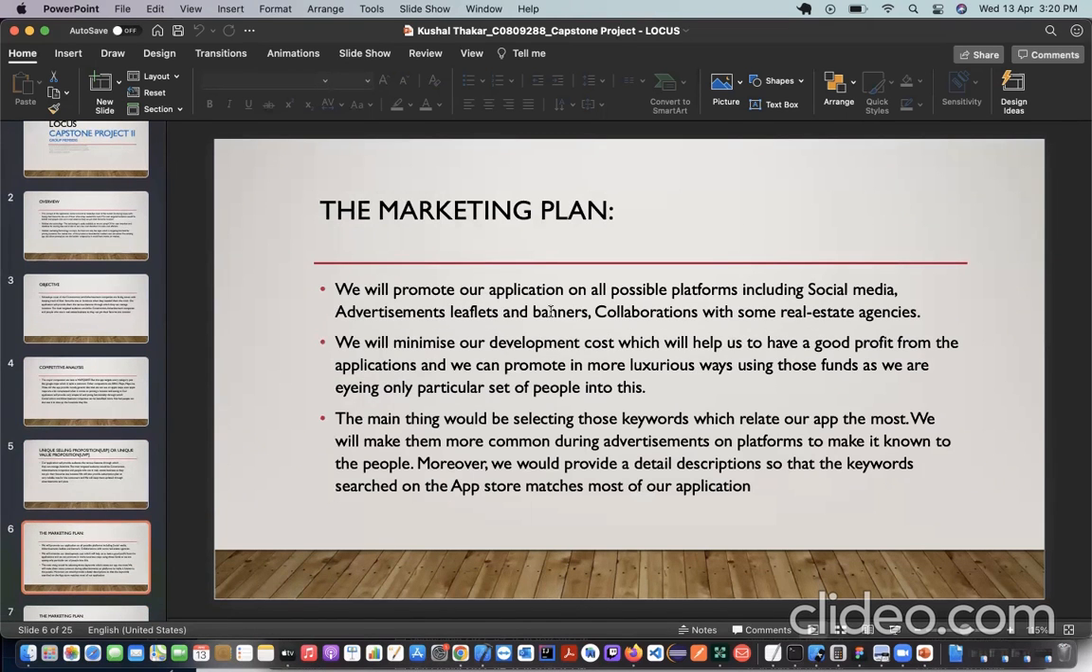So now it is our marketing plan for our product. Basically, we will promote our application through social media, because nowadays social media is very important for marketing, and it will gain many users for our application. We will also collaborate with real estate agencies to gain users. Next.